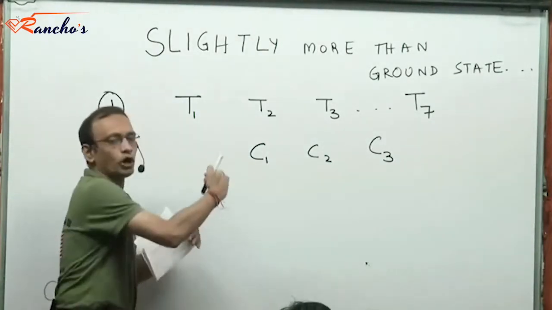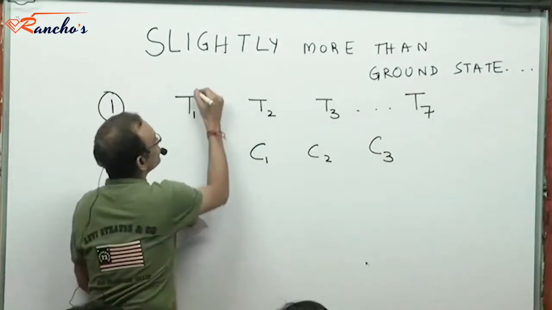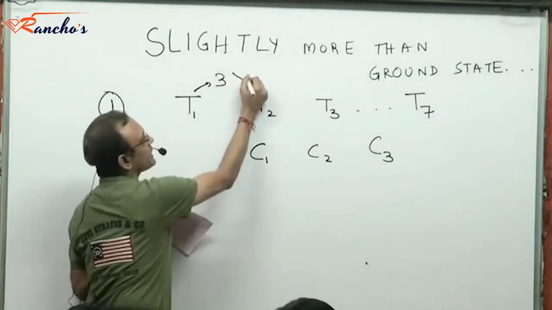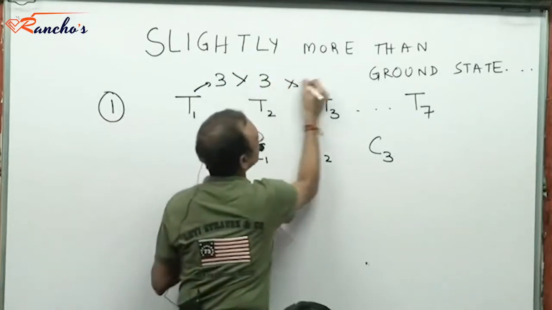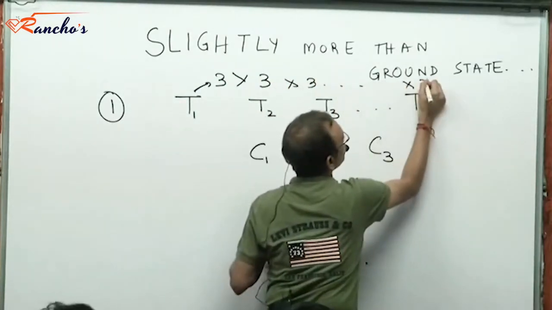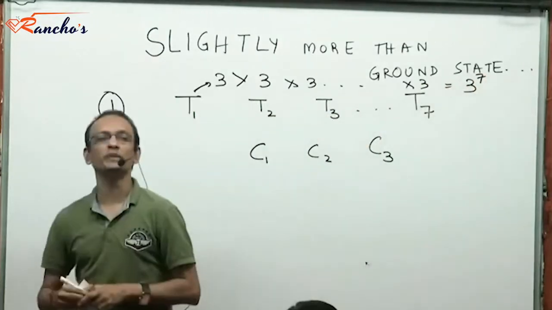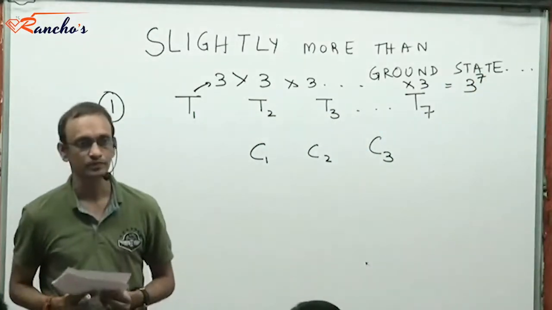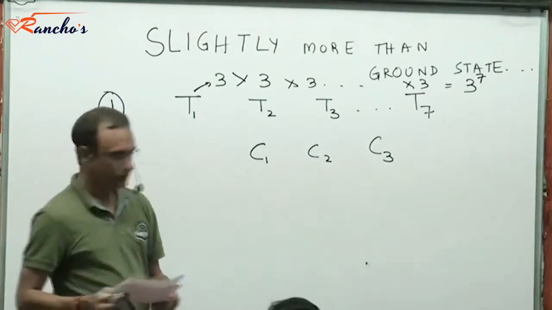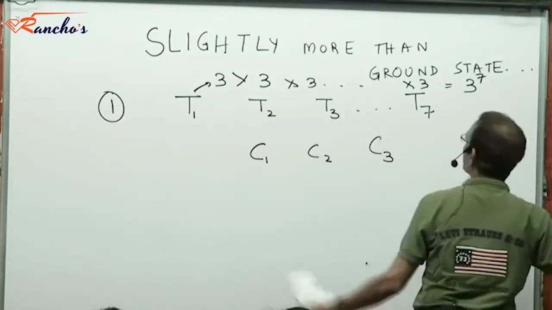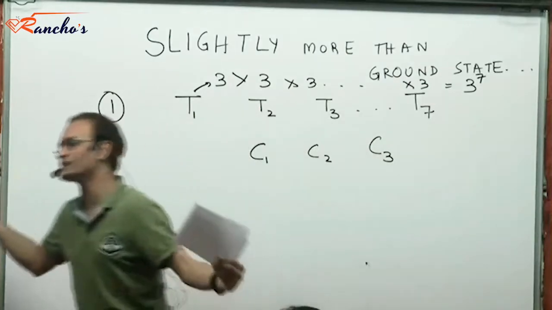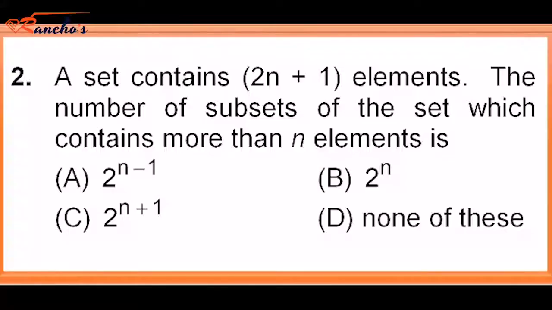Okay. So we go toy by toy. The first toy could be given to any one of the 3. The second toy could be given to any one of the 3. Third toy to any one of the 3. 7th toy to any one of the 3. So 3 to the power 7 ways in which these toys could be distributed to the 3 children. Right? Okay. I'm assuming all of you had got this right independently as well. Am I right?